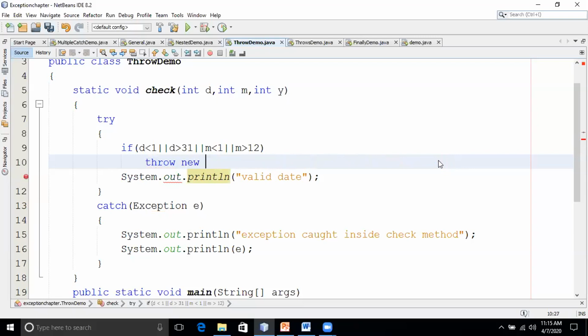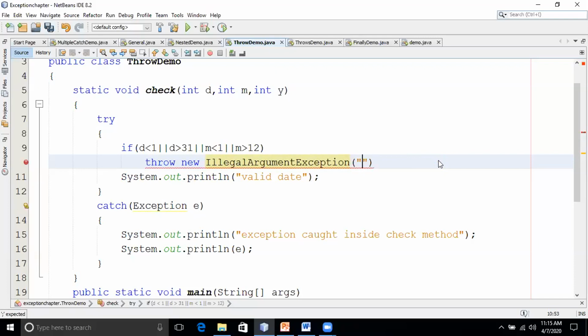So what type of exception do you want to throw? That object has to be thrown. So throw new, and I'll write IllegalArgumentException, and in the parameter, what message you want to print, like the reason.